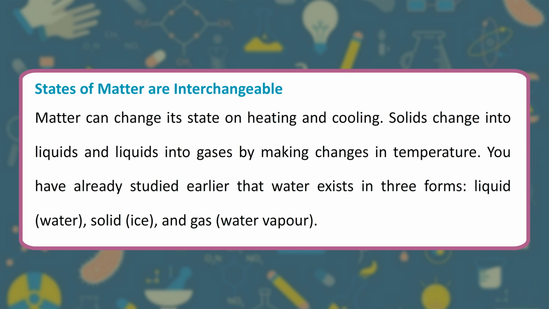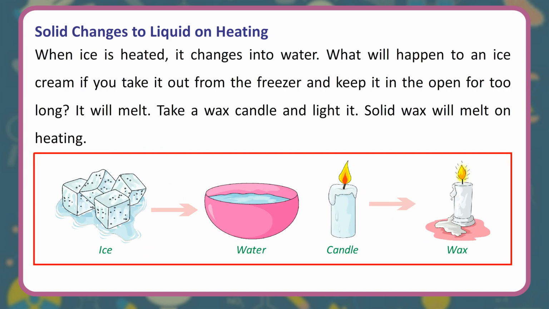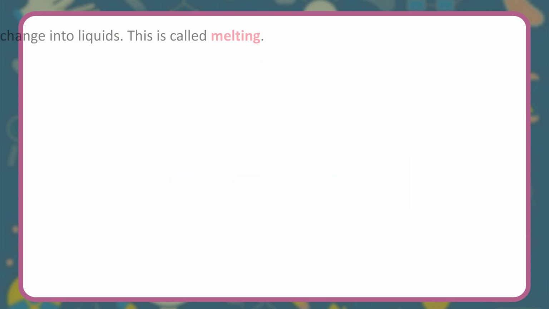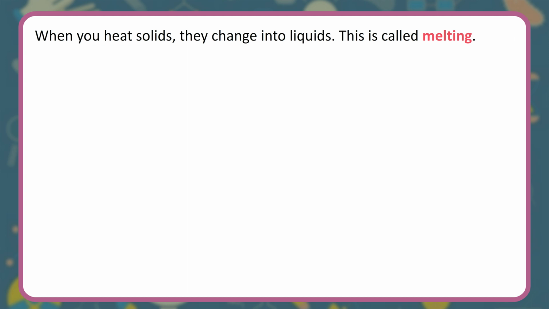You have already studied earlier that water exists in 3 forms: liquid, water; solid, ice; and gas, water vapor. Solid changes to liquid on heating. When ice is heated, it changes into water. What will happen to an ice cream if you take it out from the freezer and keep it in the open for too long? It will melt. Take a wax candle and light it. Solid wax will melt on heating. When you heat solids, they change into liquids.